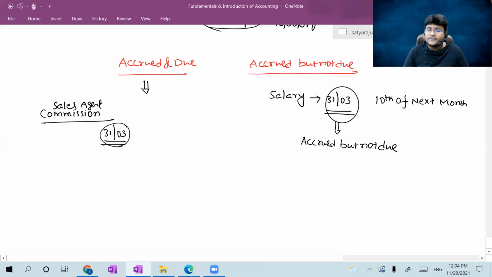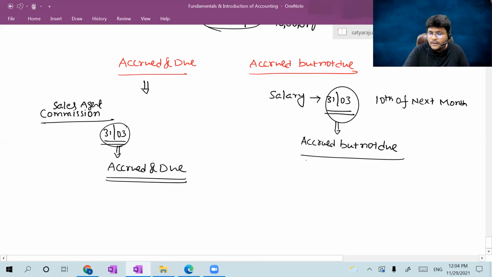The accrued date is also 31st March. As on 31st March, which was accrued, sales had already occurred. So that's why the sales agent commission also occurred, and the due date is also 31st March. Now, as on 31st March, the sales commission is treated as accrued as well as due. Sir, whether it was accrued and due, or accrued but not due, I don't mind. In both the sentences, one word is common, which is accrued.